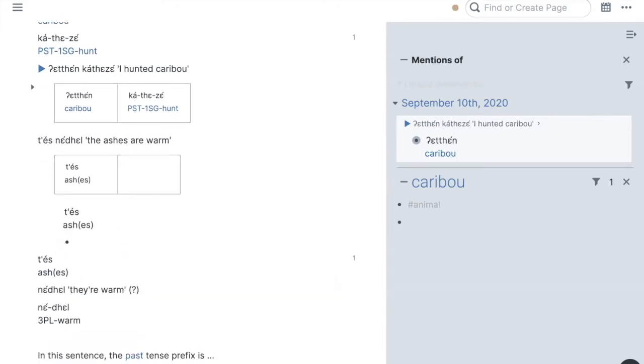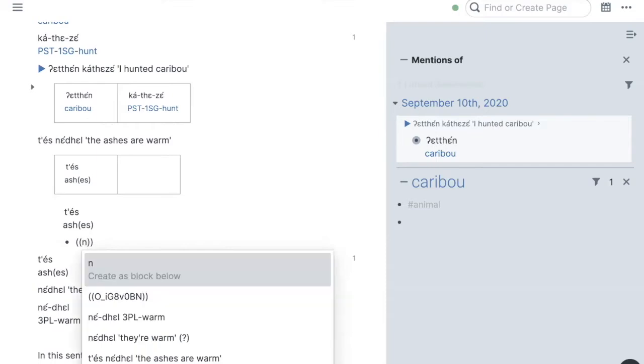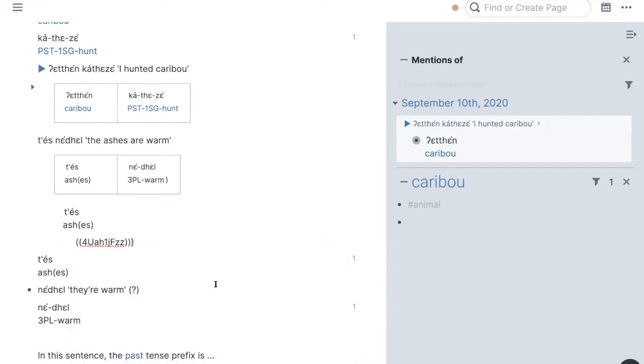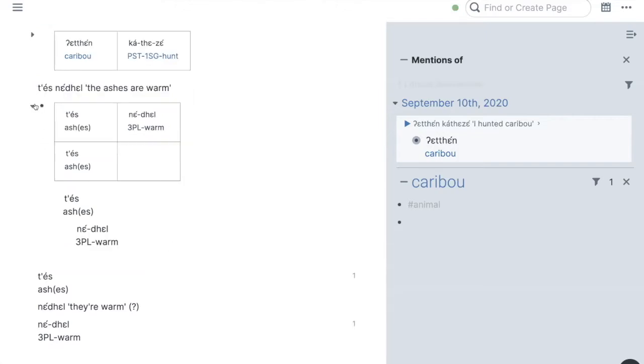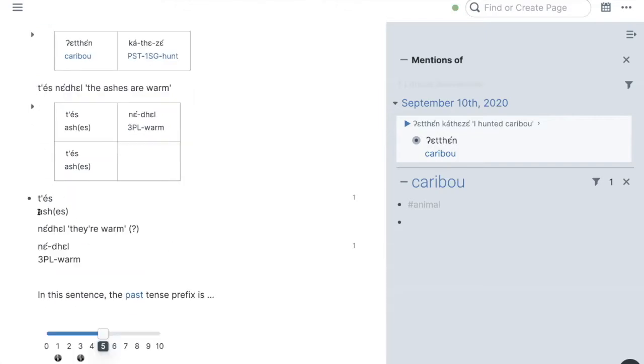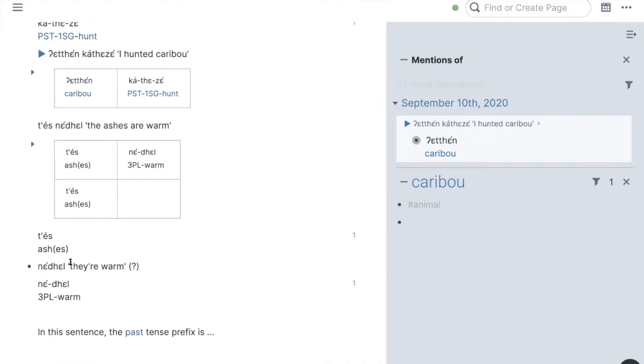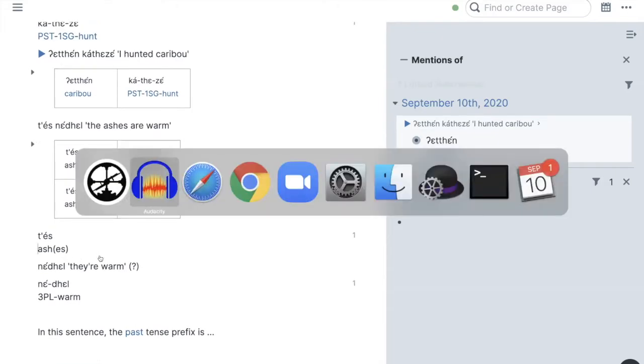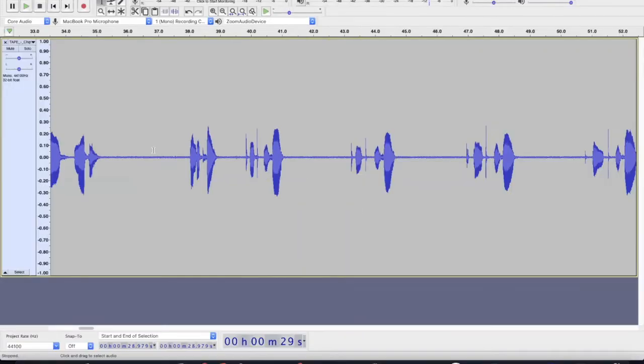And then the next part is she seems to be saying nevel. So again, I could look with double parentheses, ne, and then it's like, oh, nevel. There, it means maybe they're warm or something. The ashes are warm is the way this was transcribed. And again, to get rid of the stuff underneath the table, it'd be like that. Okay. And I'll just go through that same process again in Audacity.